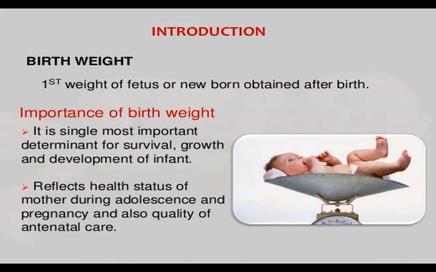First, we are going to talk about the birth weight. What is the normal weight? It should be more than 2.5 kg, up to 3.1. It is the first weight of the newborn, obtained after birth. Why are we giving importance to this? The importance of birth weight is that it is the single most important determinant for the survival, growth and development of the newborn, and it reflects the health status of the mother during adolescence and pregnancy, and also the quality of the antenatal care.